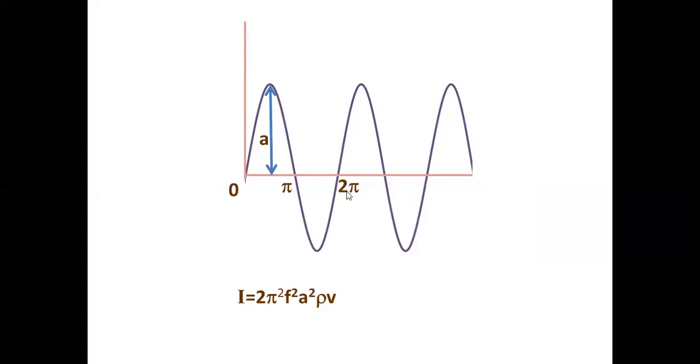Now, suppose you take a wave, and its amplitude is A, frequency is F, and it is traveling in a medium of density rho, then what do you mean by intensity of the wave? Intensity is a very simple thing. Suppose you are standing somewhere and you are receiving sound waves from some source. Suppose somebody is talking in a mic and you are receiving the sound waves. Now, the original sound will be traveling in all the directions, whereas what you receive in your ears is a part of the sound. Suppose a cracker is blasted at a point, you will receive some sound energy.